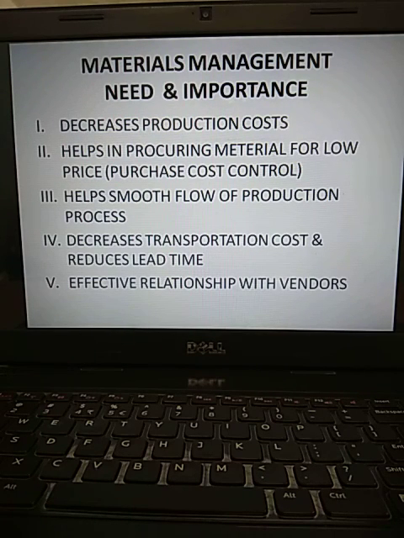So just now we discussed, I tried to touch upon a few of the important benefits of materials management. Exclusively, these are the importance of materials management. The materials management decreases production costs. Why?